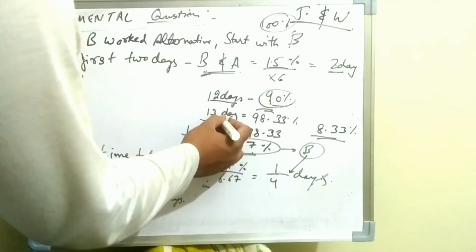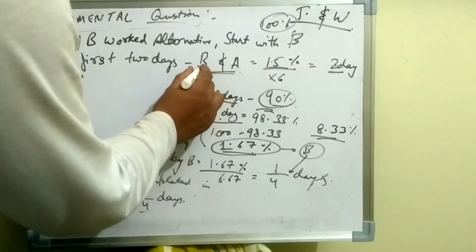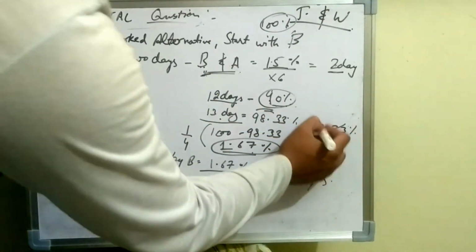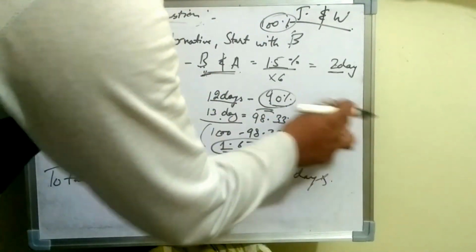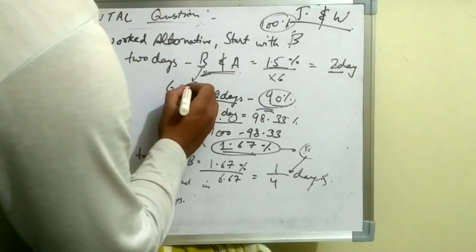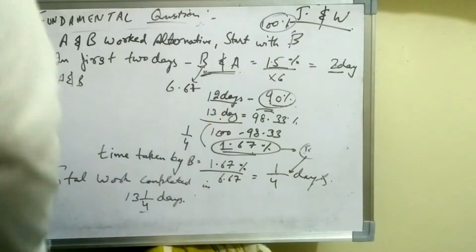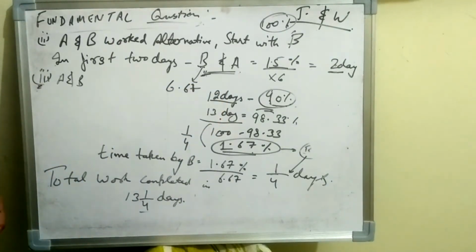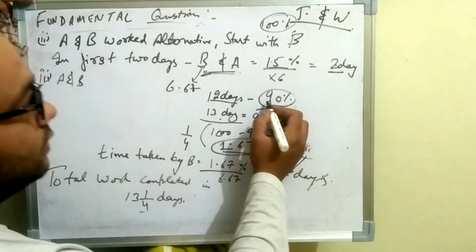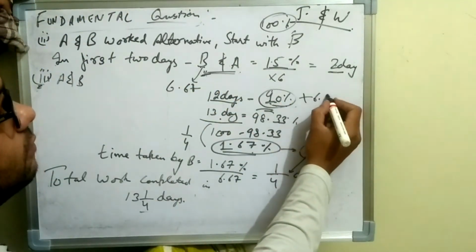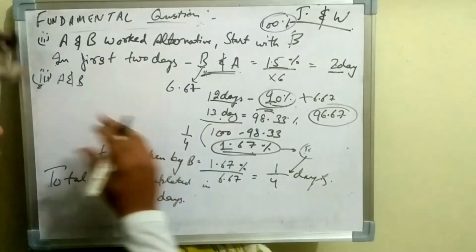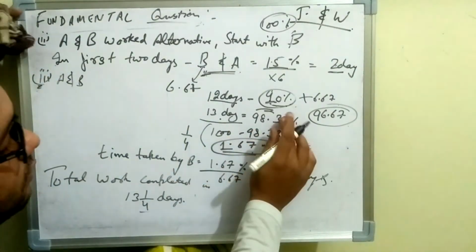Similarly, we will get 90% of work completed in 12 days, and on the 13th day B will come to the work, which will have an efficiency of 6.67. So we will add 90 plus 6.67 to get 96.67, which will be the work done on the 13th day.